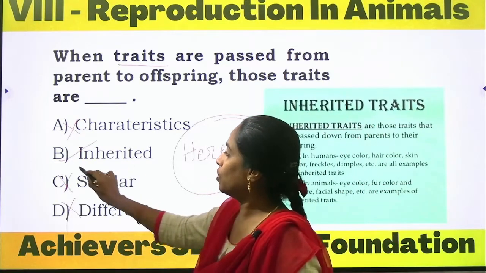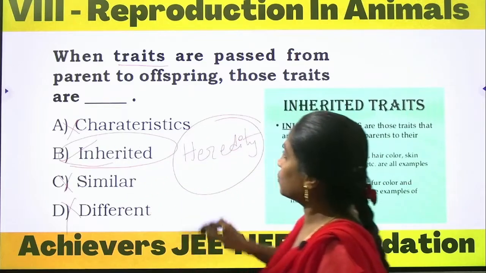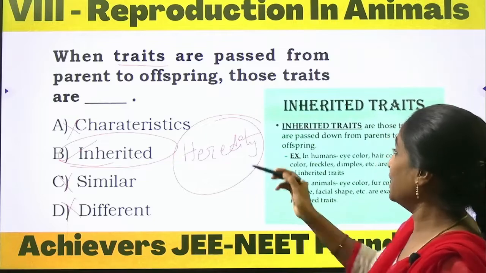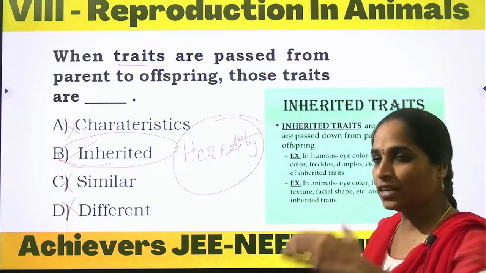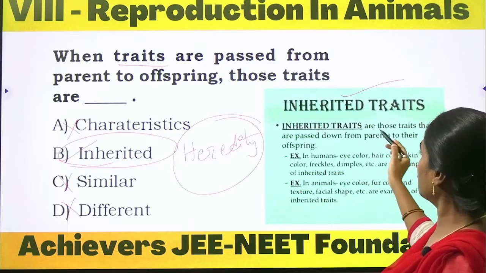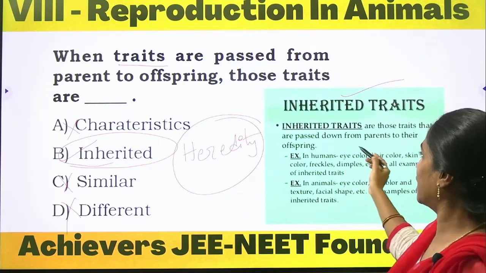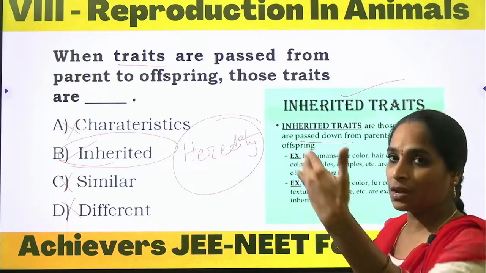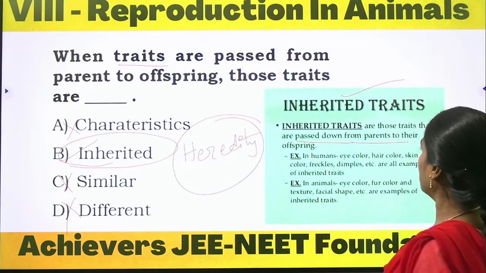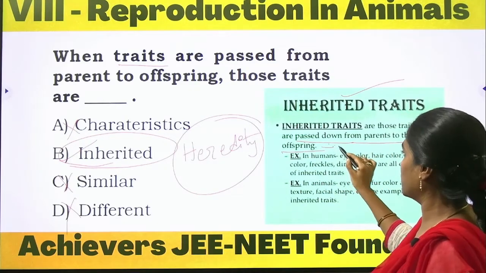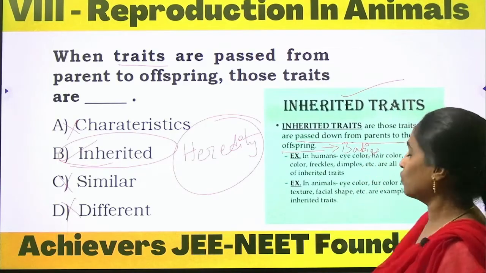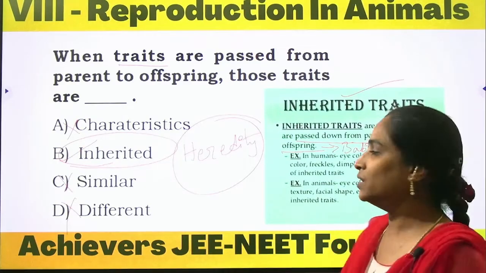So what kind of characters are those? The traits which are passing from parent to offspring are called inheritable characters. In detail, what are the inheritable traits? Inherited traits are those traits that are passed down, coming from one generation to the next, from the parents to their offspring. Offspring are nothing but babies in the next generation. What is being passed? Traits are being passed.